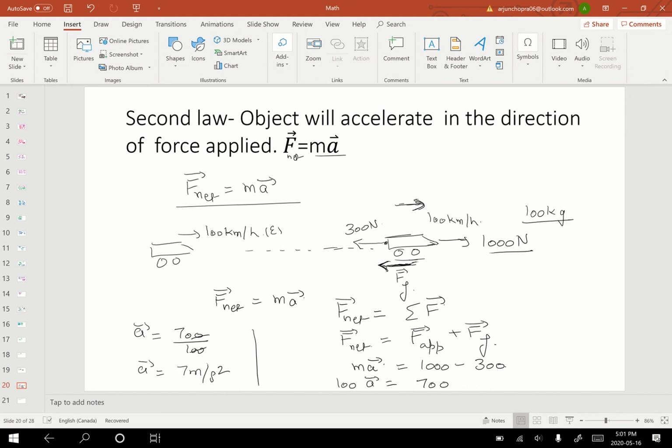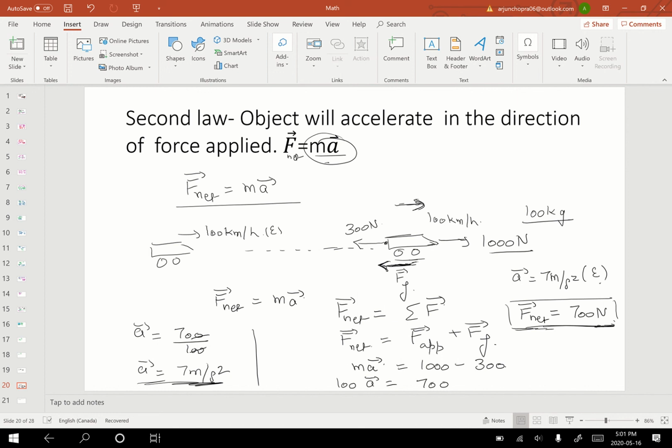So the car will accelerate with 7 meters per second squared in the east direction. Or we can also say that the net force, F net, acting on the car is equal to 700 newtons. So we can conclude two things. This is the net force which is acting on the object, and which is also equal to mass times acceleration. So I found out the acceleration from there, with what acceleration the car will move in the forward direction. That is in accordance with Newton's second law.